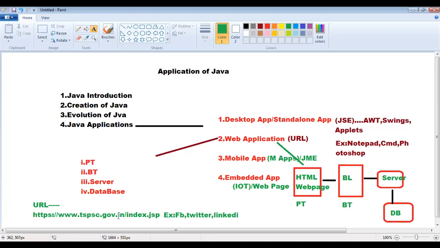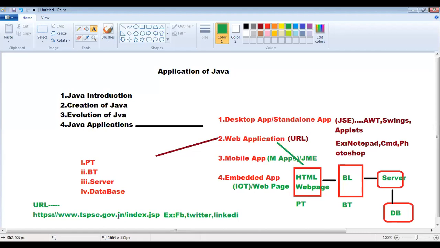The first one, desktop or standalone applications: the application which runs inside only one desktop is called a standalone application. When we are going to develop any kind of standalone application, we need knowledge of Java Standard Edition, that is AWT, Swing and Applets. These three are helpful to develop desktop or standalone applications. For example, Notepad or Notepad++, command prompt, Photoshop or Paint all come under desktop applications.